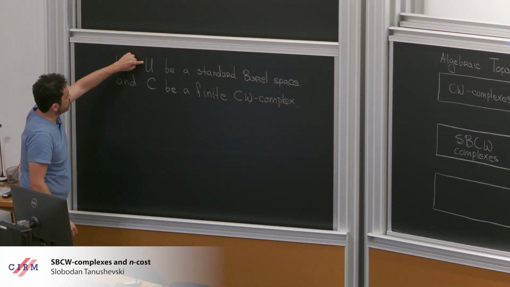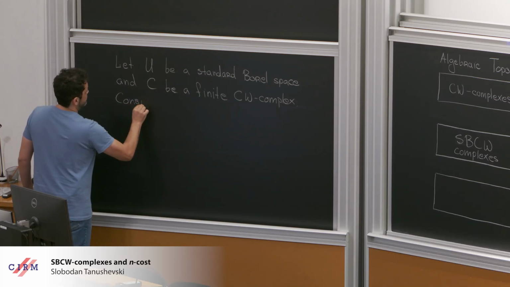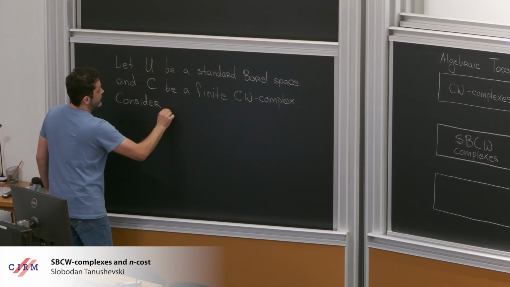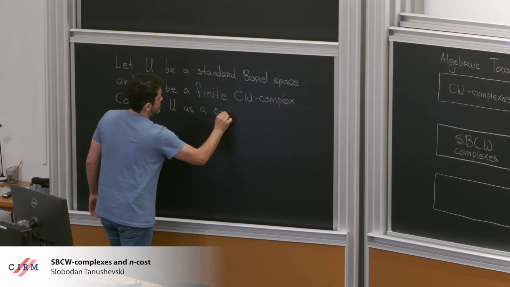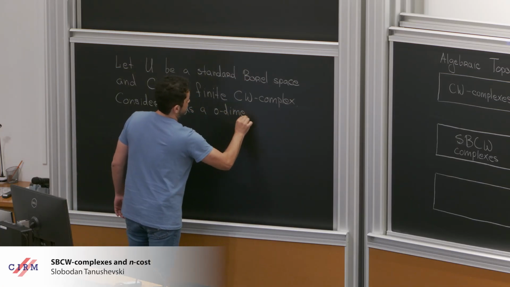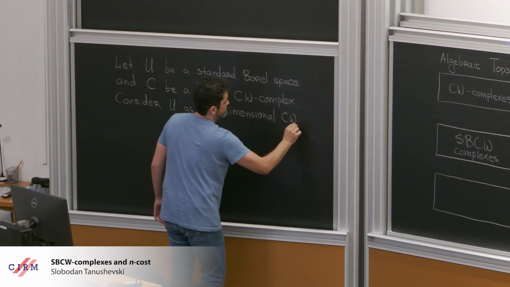Now, I will put another structure on U. Consider U as a zero-dimensional CW complex.